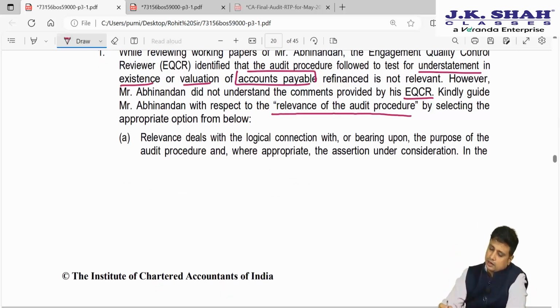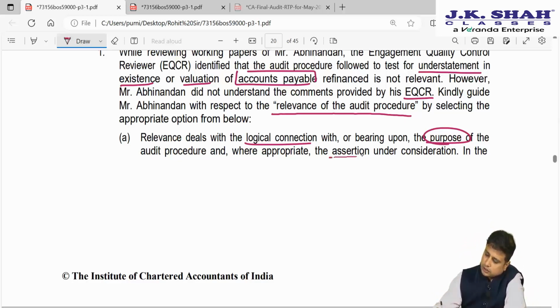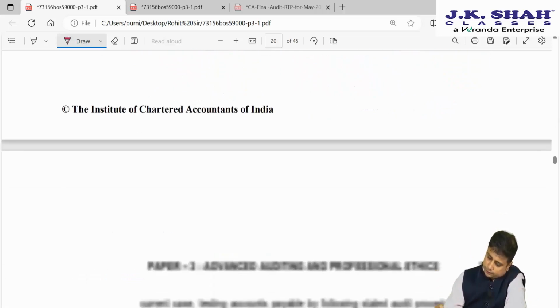So here they say relevance deals with logical connection with or bearing upon the purpose of the audit procedure. So what is the purpose? To obtain PSI. If it can help us obtain PSI, the procedure is relevant. Where appropriate, the assertion under consideration.